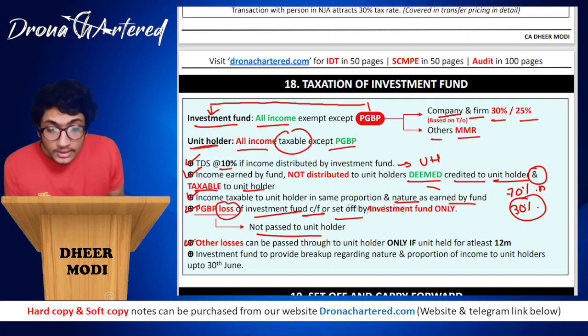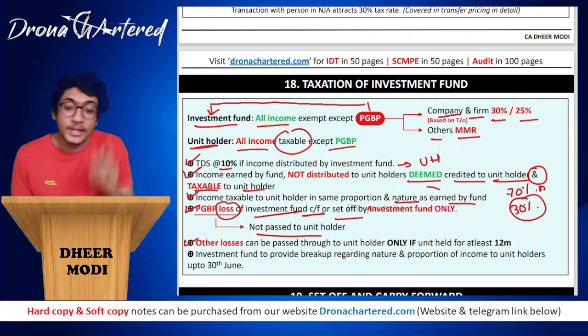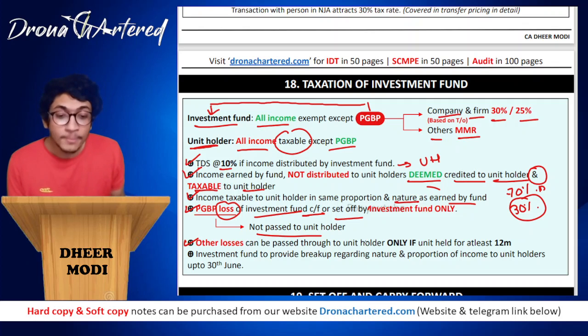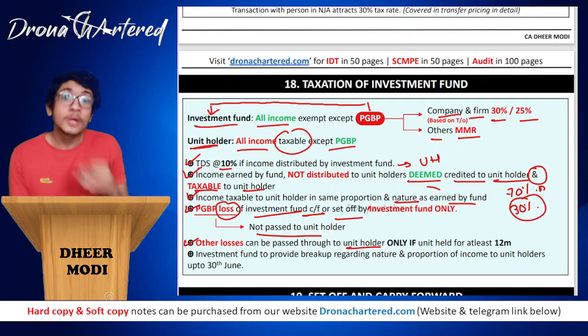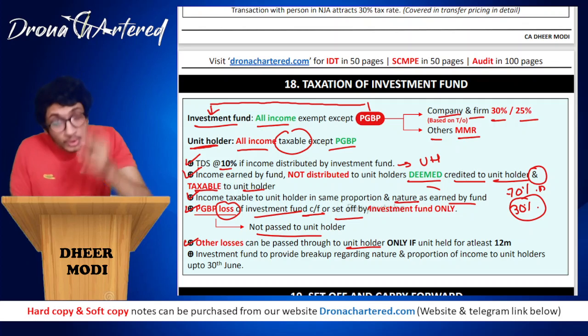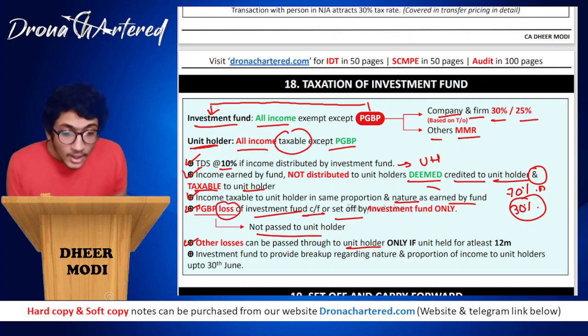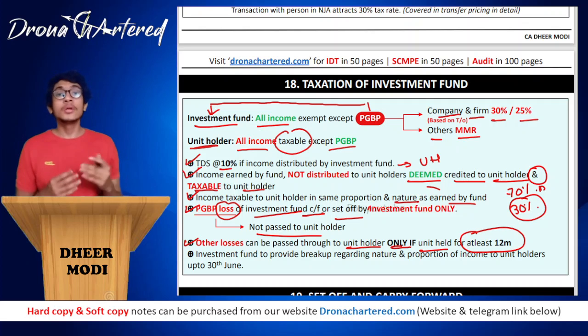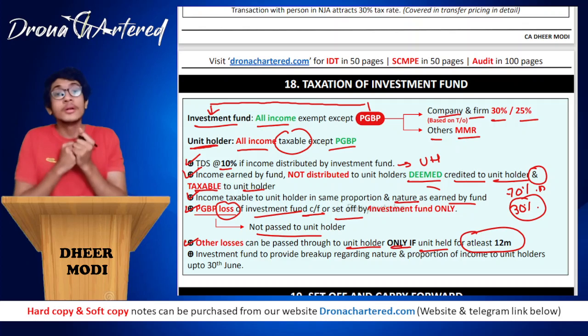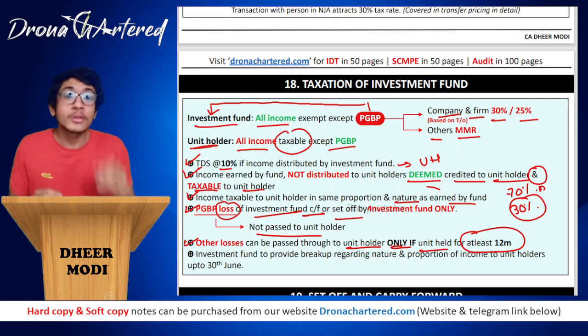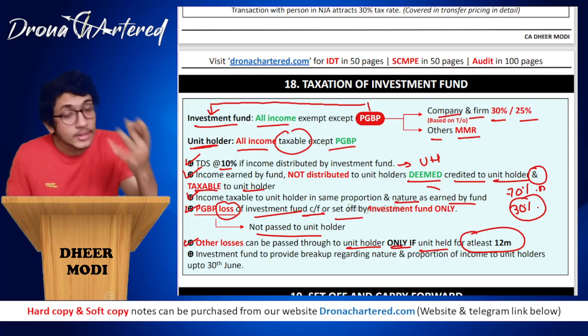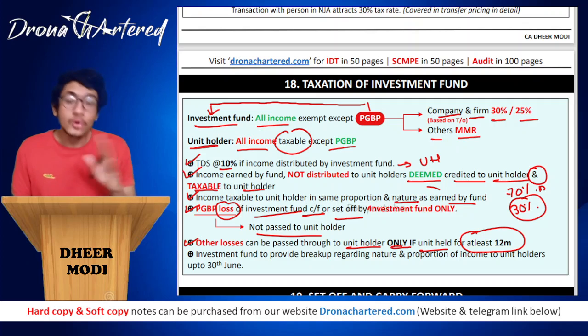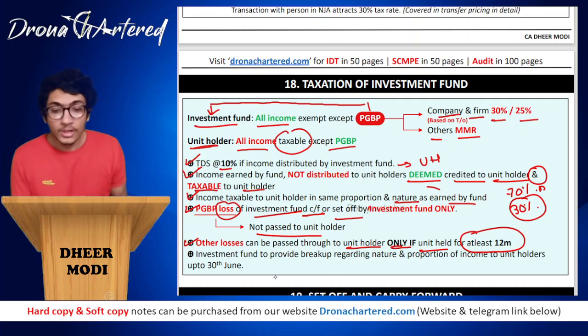However, your other losses, that is other than PGBP loss, can be passed through to unit holder. You can pass it through to unit holder only if your unit was held for at least 12 months. That means the unit holder will be allowed to absorb this loss only if this unit was held for at least 12 months, which means 12 months or more. Otherwise, other losses will also not be given to unit holders.